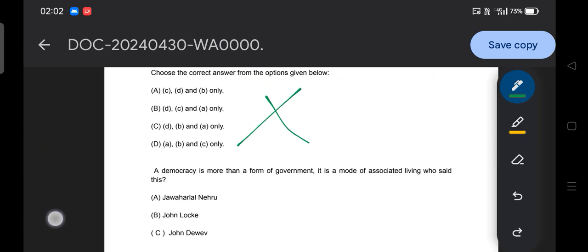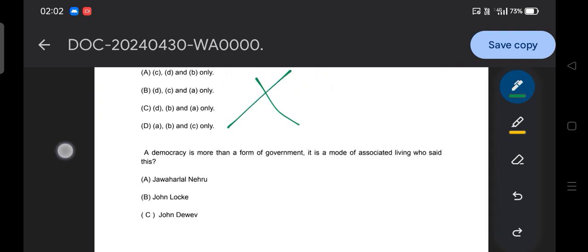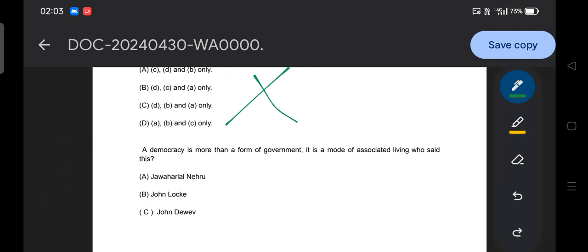Moving to the next question. So the answer of this question is basically what you mark, B and D. Okay, B and D is the answer of this democracy based question. Okay, moving to the next.